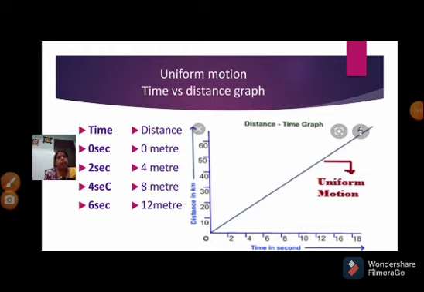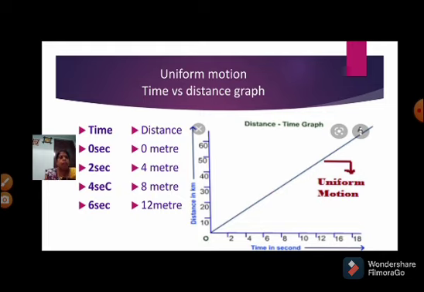If you draw a graph between distance and time in uniform motion, for example, time 0 seconds, 2 seconds, 4 seconds, and 6 seconds, it means it has equal intervals of time. Next, distance 0 meters, 4 meters, 8 meters, and 12 meters. These are also equal intervals of distance.